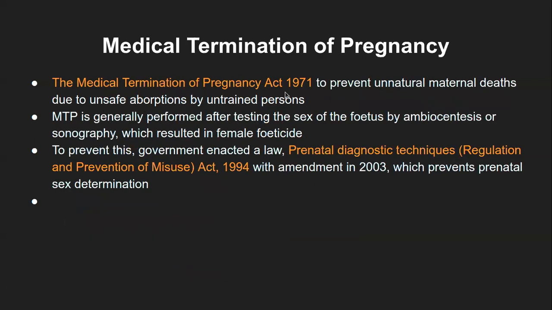So there are these two acts. The first one is the Medical Termination of Pregnancy Act, which was designed in 1971, and this was specifically to prevent unnatural maternal deaths due to unsafe abortion by untrained persons. In the earlier days, someone called a Dai used to go home to home in the villages and even some towns and do the delivery of the mothers, and that way it was not really safe, whether for delivery or for abortion, either way.